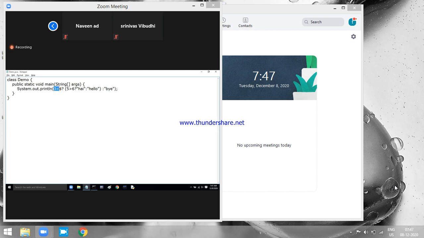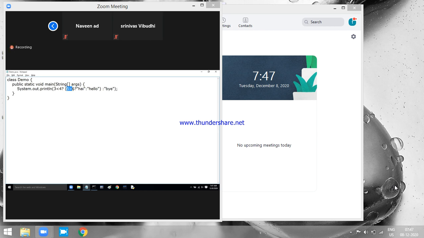No, this is the condition, 3 less than 4. Is this valid or invalid? This is valid. This condition is true, 3 less than 4. So the question mark part will execute, the colon part will be ignored. So this part will be ignored, and this part has to execute. But there, again you have one condition.